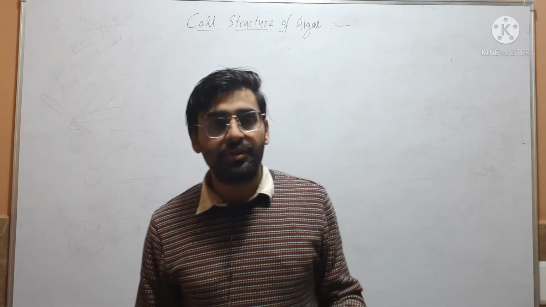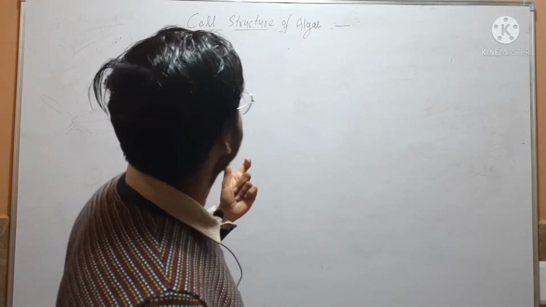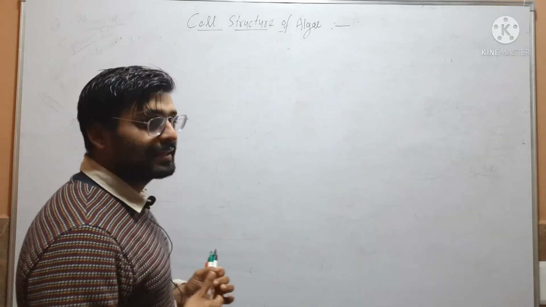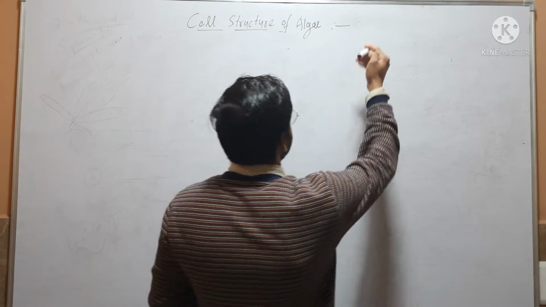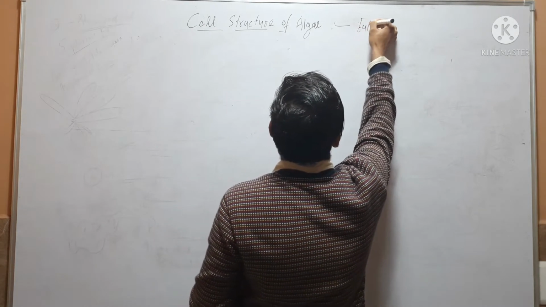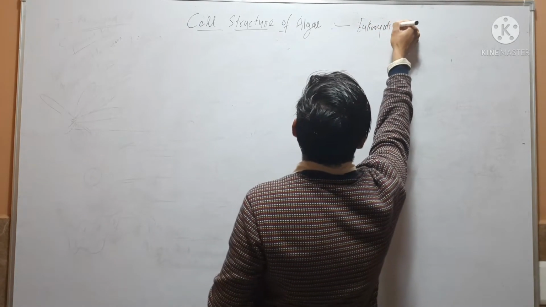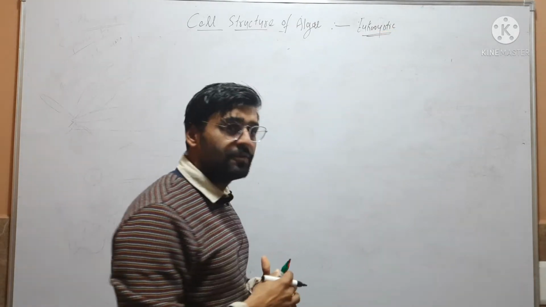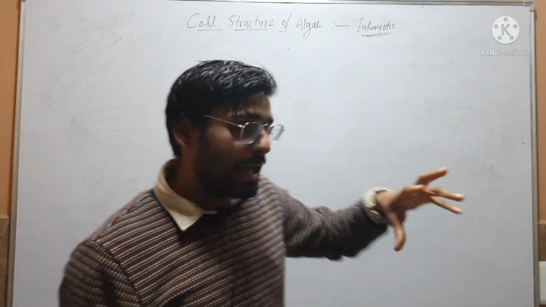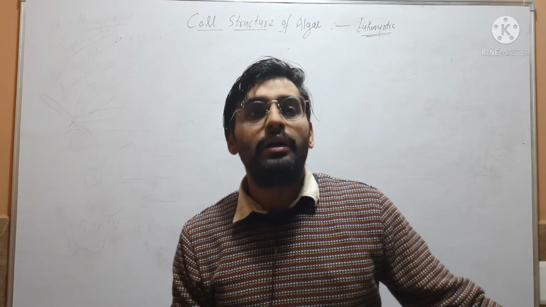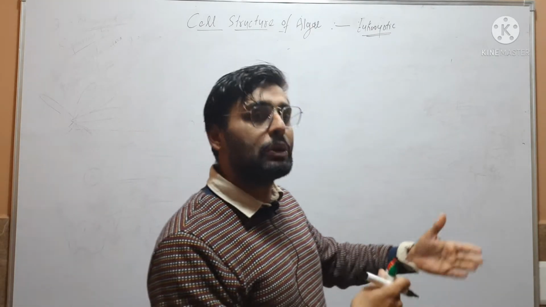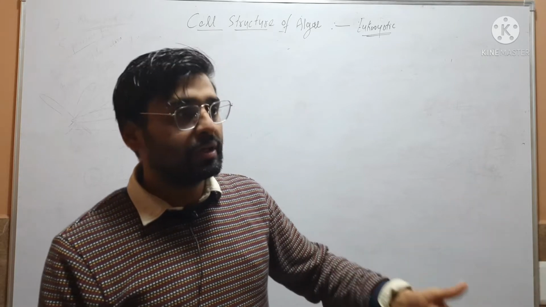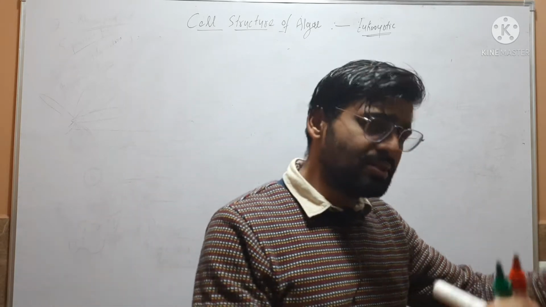Hello friends, in this video we will discuss cell structure of algae. So we know that algae have eukaryotic cell. Eukaryotic cell type is there in case of algae. So in algal cell we will find a distinct nucleus, double membrane bound organelles like endoplasmic reticulum, mitochondria, chloroplast, Golgi body. So all these are present.